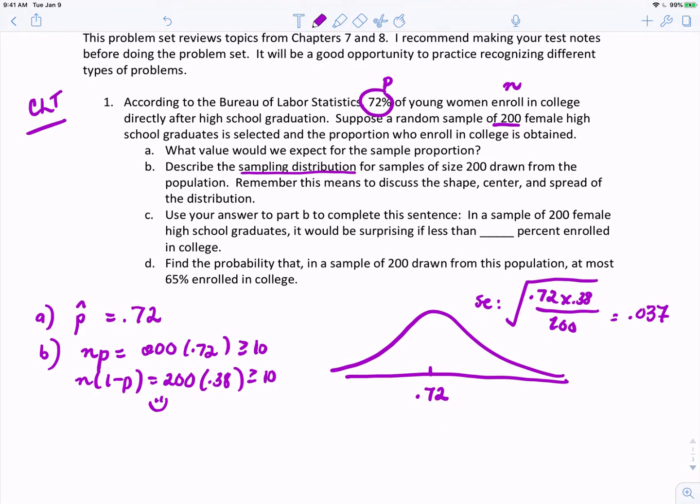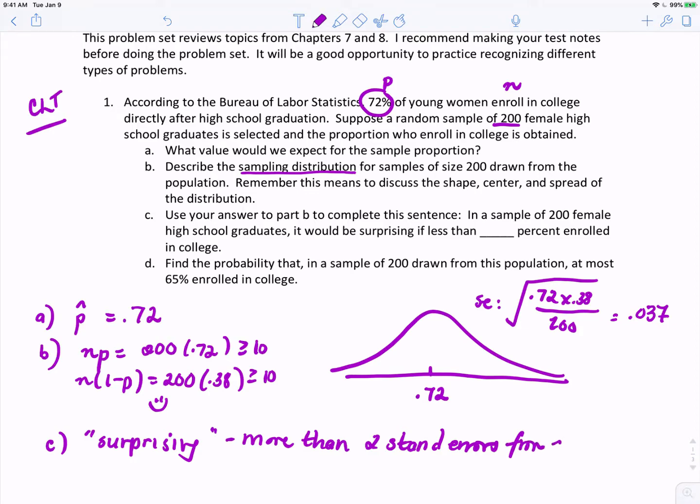Use your answer to part B to complete this sentence. In a sample of 200 female college students, it would be surprising if less than blank percent enrolled in college. So remember, surprising means more than 2 standard errors from the mean. Sometimes we say that informally, that it's more than 2 hops from your mean. So if you take 2 hops from your mean, the question is, what would this number be?